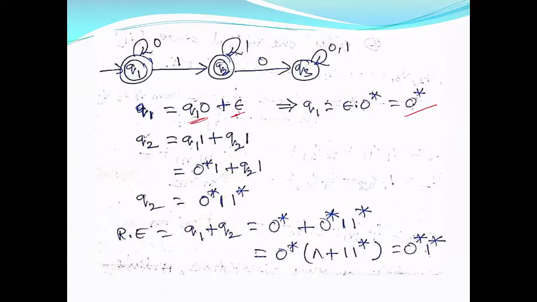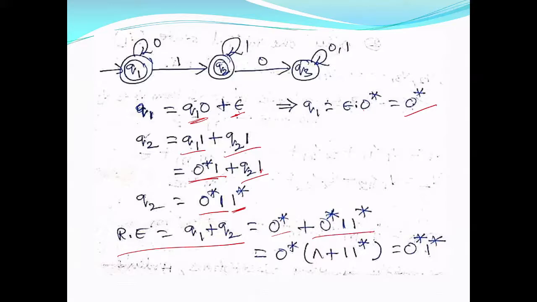Now what about Q2? Q2 is Q1 1, plus Q2 1. So what is Q1? Q1 is 0 star. So 0 star 1 plus Q2 1. Now this is R equal to Q plus RP. So R equal to Q P star. Now Q is 0 star 1, P is 1. So Q P star: 0 star 1, 1 star. So your regular expression is now, there are two final states Q1 and Q2. The regular expression for Q1 is 0 star and for Q2 is 0 star 1, 1 star.